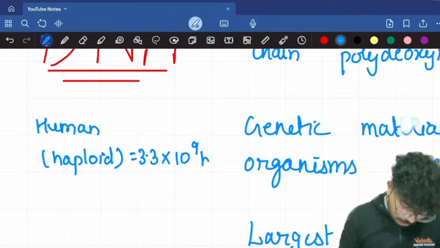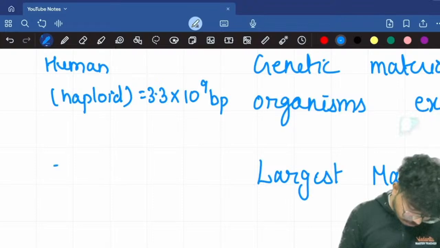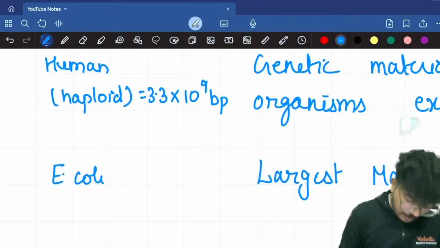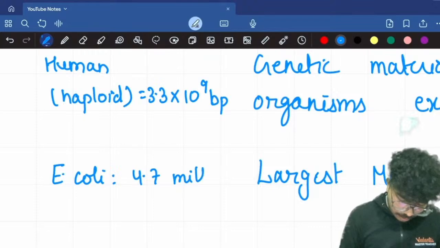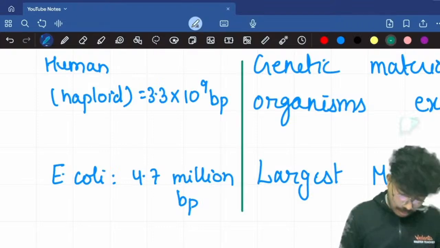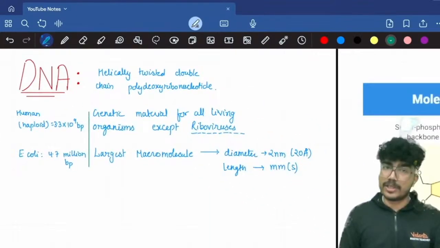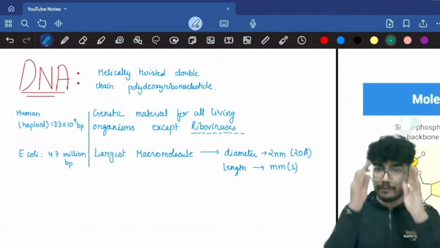One more: in Escherichia coli, 4.7 million base pairs are there.